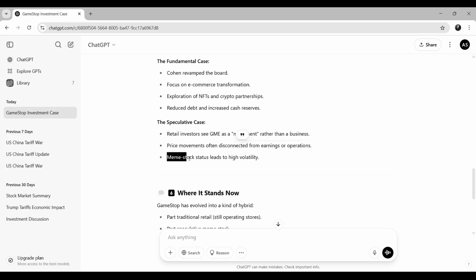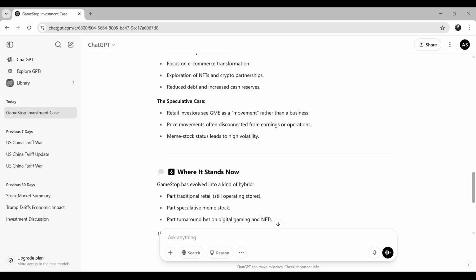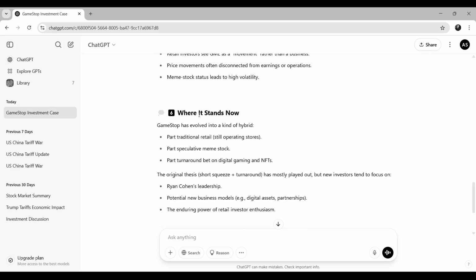This meme stock status led to high volatility. GME became a meme stock, and there was very high volatility because a lot of people were buying into it and trying to cause a short squeeze. It became a cultural phenomenon. Then, where does it stand now?